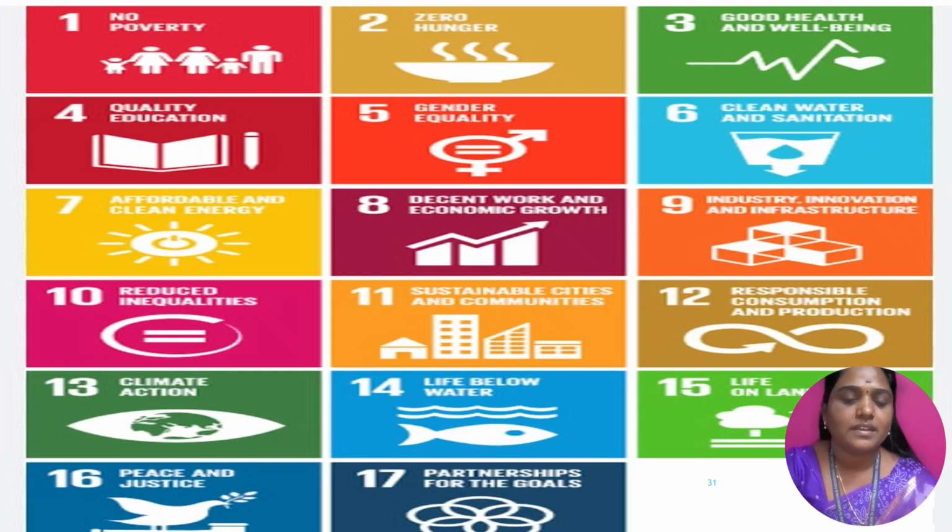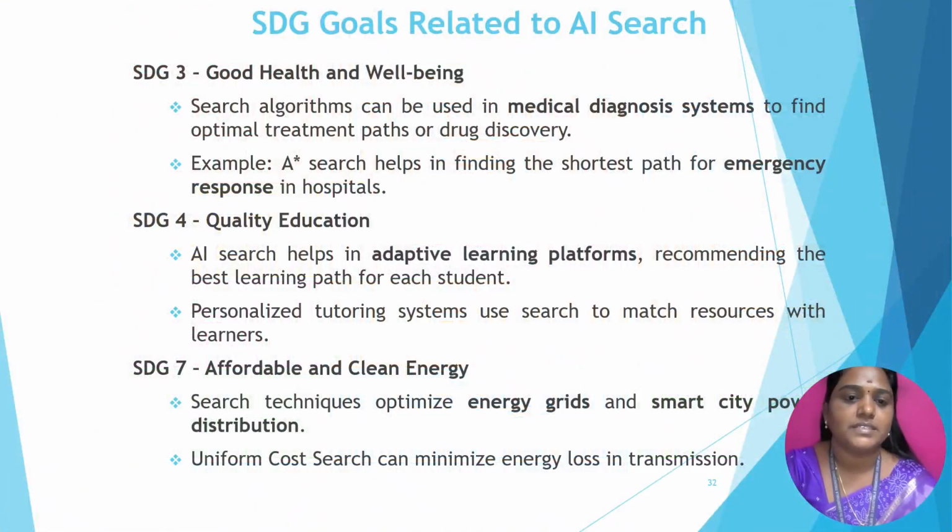How are these SDG goals related to search algorithms in artificial intelligence? We discussed the SDG goals related to AI search algorithms. Search algorithms are related to SDG 3, good health and well-being. These search algorithms can be used in health and medical diagnosis systems to find the optimal treatment path or for drug discovery. For example, the A-star search algorithm, an informed search algorithm, is mainly used to help in finding the shortest path for emergency responses in hospitals.